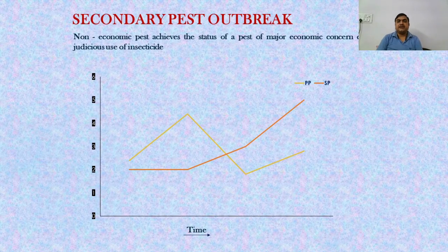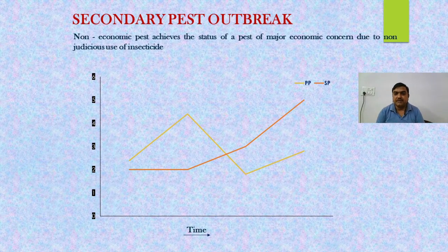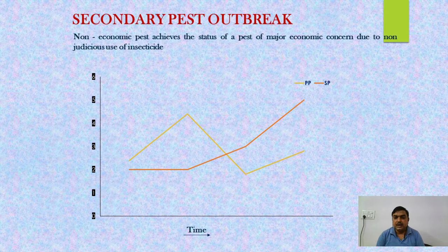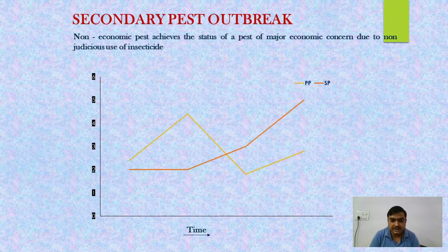Now next is secondary pest outbreak. In agricultural conditions, we usually target the main agricultural pest which harms and damages our crops, and we look to control that particular pest in the agricultural field.